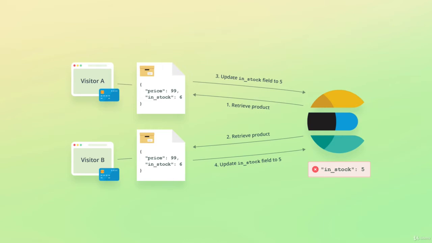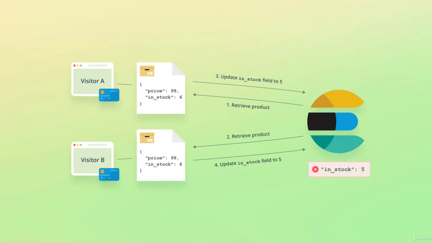The second thread thinks that it has the latest value for the in-stock field, but it has been updated from 6 to 5 since the product was retrieved. 1 is subtracted from the incorrect value, and the product is updated again, but with the same field value. There are no errors indicating that anything went wrong, and the application believes that everything is okay. The in-stock field, however, now has a value of 5, where the value should have been 4. The consequences of this vary based on the application, but in this case, we could be selling products that are not in stock, resulting in a bad customer experience.